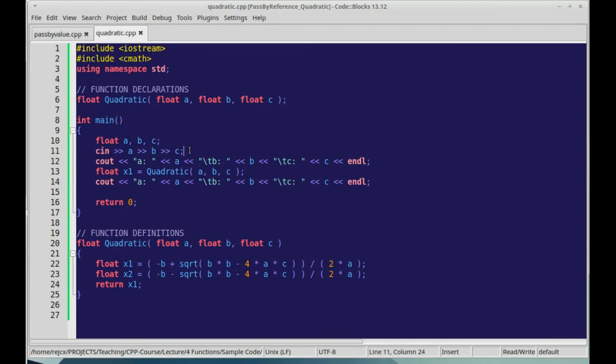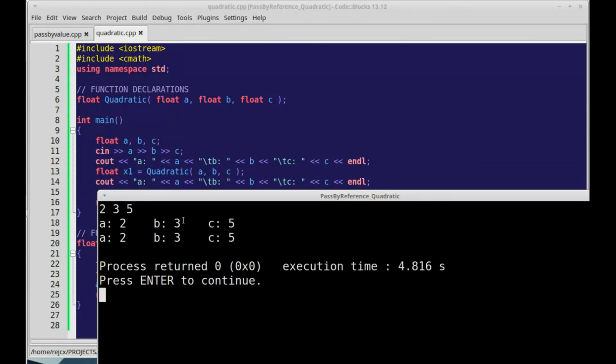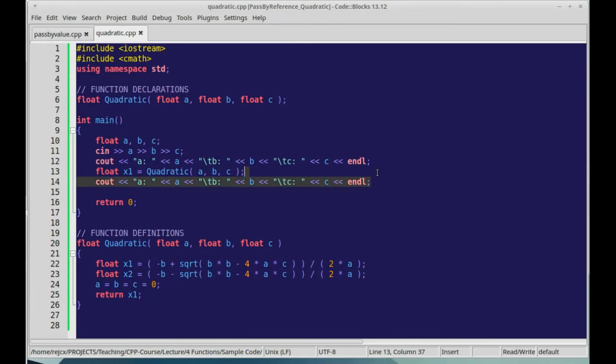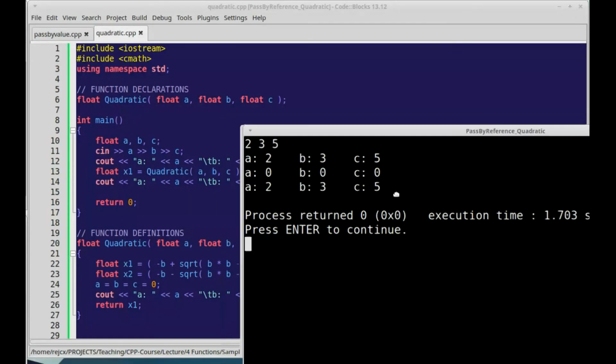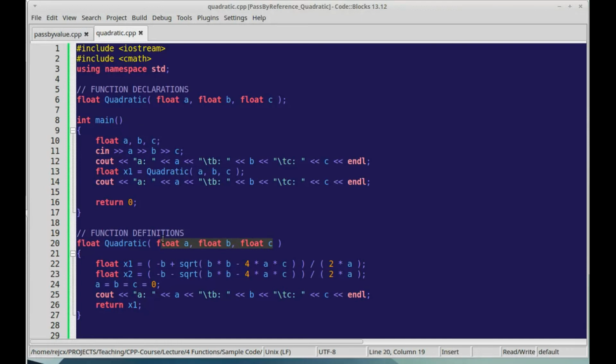So say we enter some values, I'm going to just change a, b, and c to 0, and when I run the program, well, it's expecting an a, b, c, so I'm going to say 2, 3, and 5, and before and after the function, a, b, and c are still these original values. They don't get changed to 0. They're changed to 0 within here, and I could move this here. So we could say 2, 3, 5. So first time it prints, it says the right correct values. The second time it's in the function, and they're set to 0. But once we return back to main, they're back to their original values. These are passed by value.